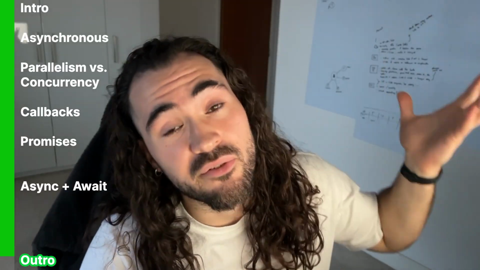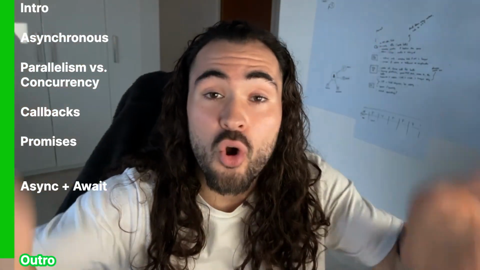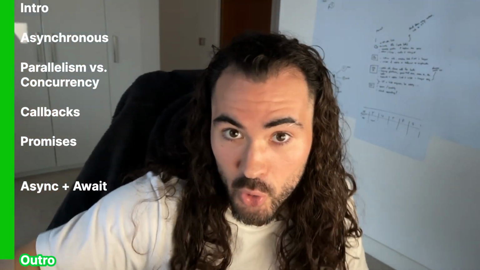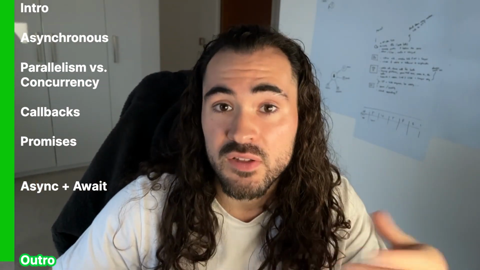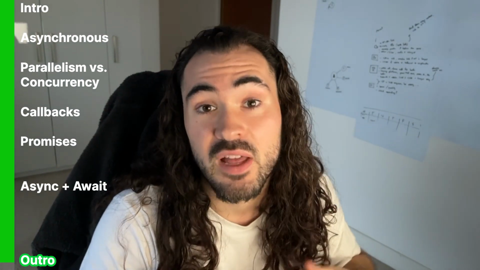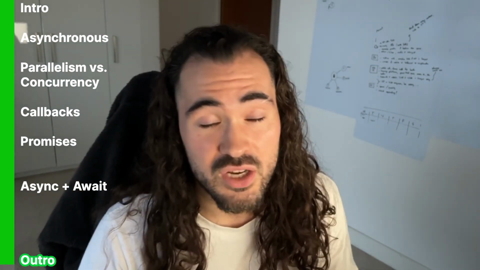So that is the difference between concurrency and parallelism fundamentally, and how JavaScript uses callbacks to do asynchronous code. I've got some cool resources in the description which go over the event loop, which are far more detailed. I kind of gave an overview so that people can understand functionally how to use it in programming. But if you want to know how the node event loop works, it's actually well worth looking into.